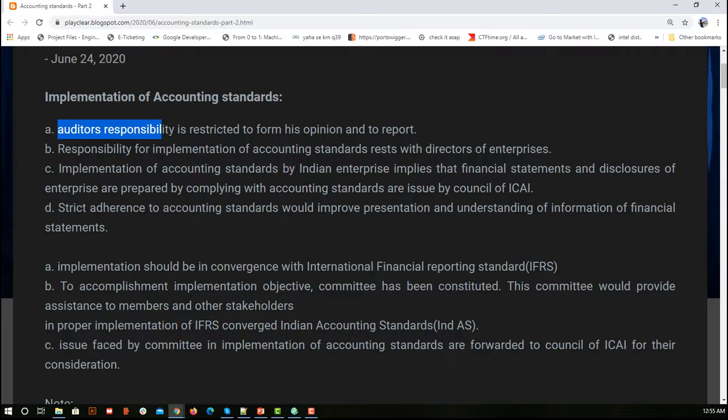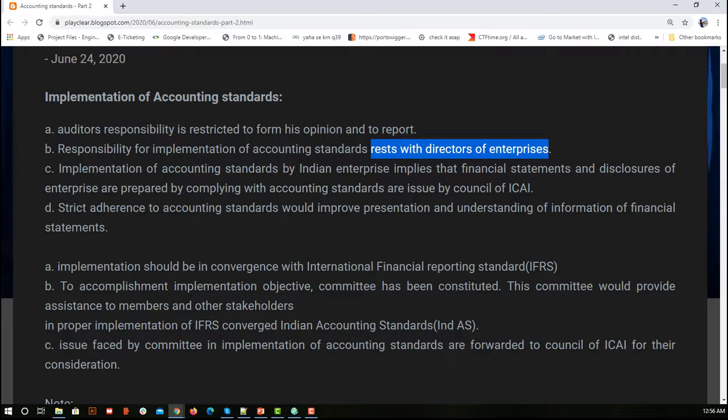But the responsibility of implementation will be with the enterprise. The management in the enterprise will be responsible for implementation. The auditor is only responsible for framing his opinion. If there is something wrong, he can simply state his opinion. Based on that, it is again the management who decides whether they need to change something, or whether they should go against the auditor.